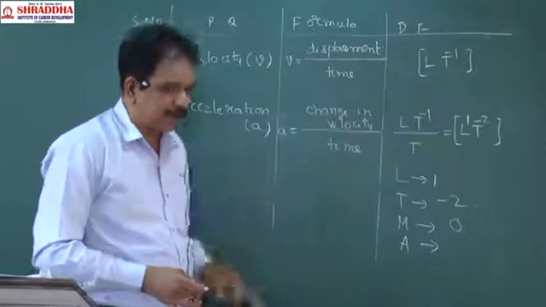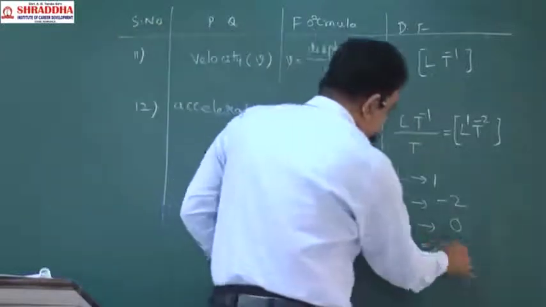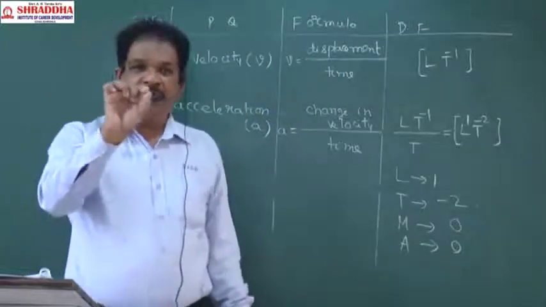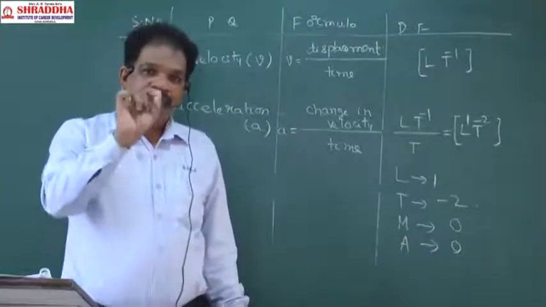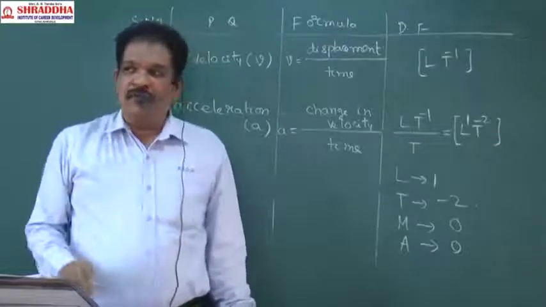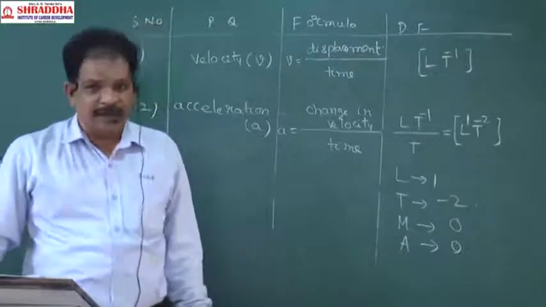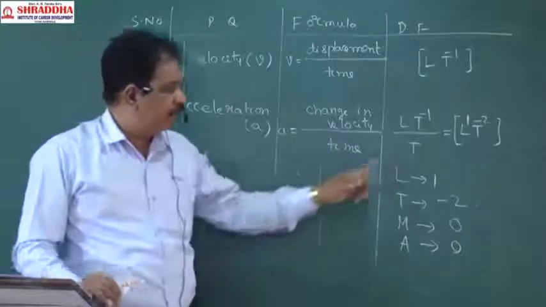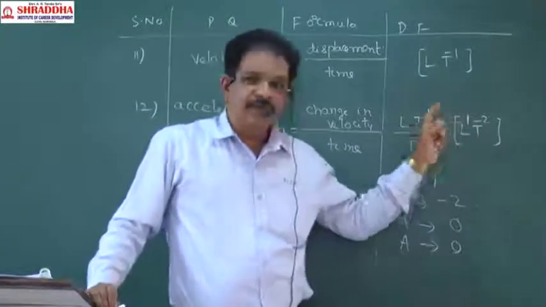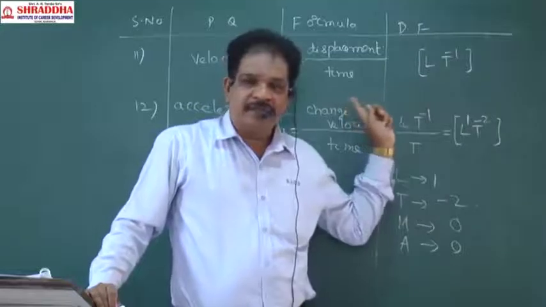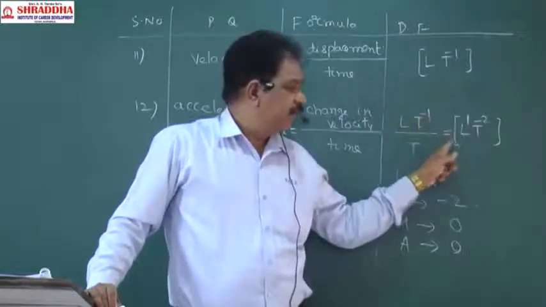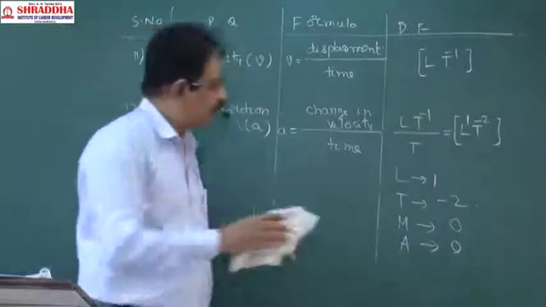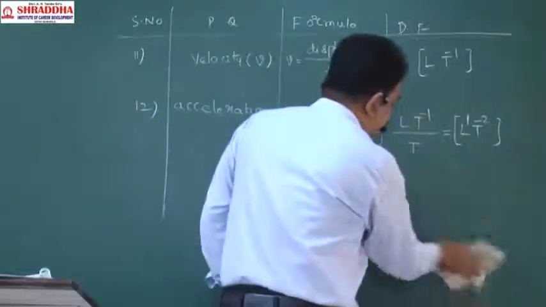It is not there, so it will be 0. Clear? The power is called the dimension, and the total formula is called the dimensional formula. A formula containing the fundamental quantities which represents the physical quantity is called the dimensional formula. The power is called the dimensions.